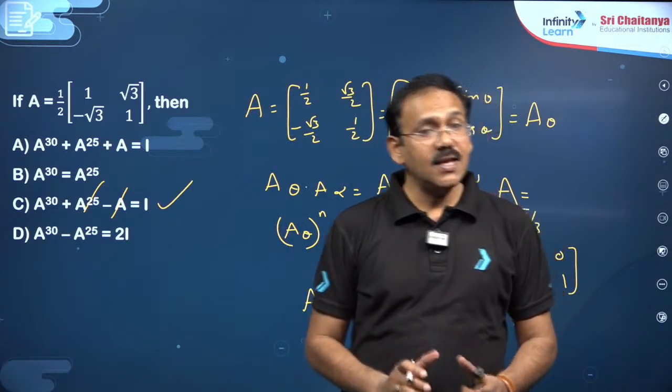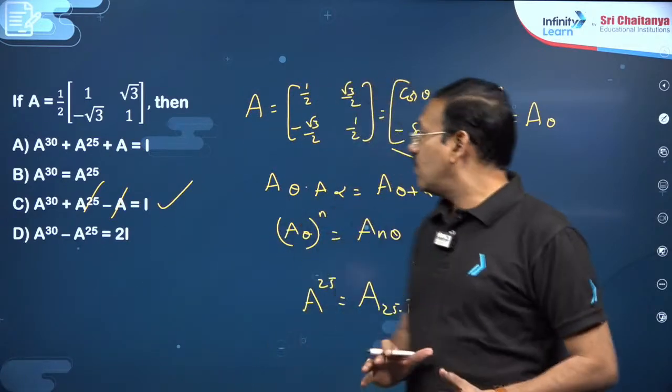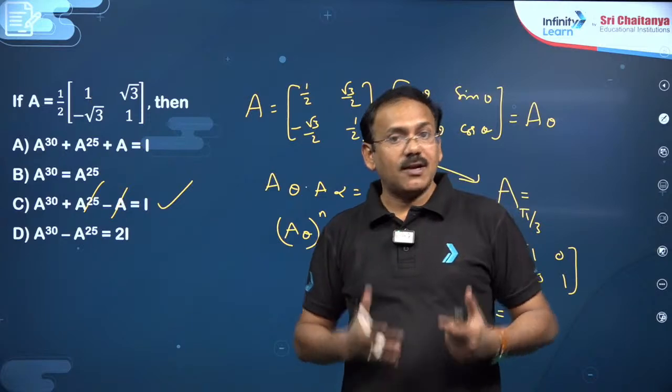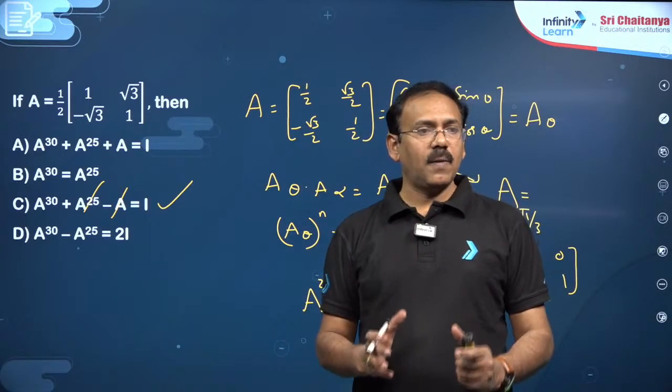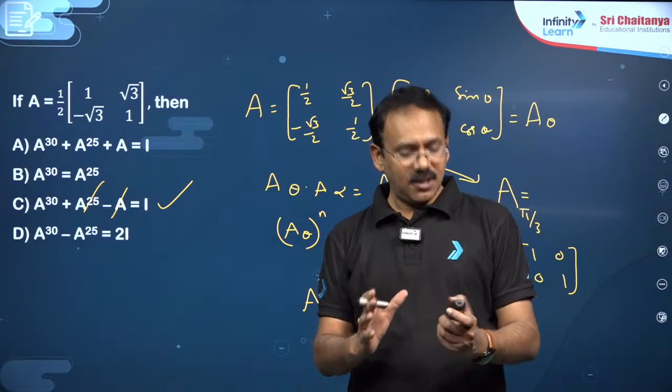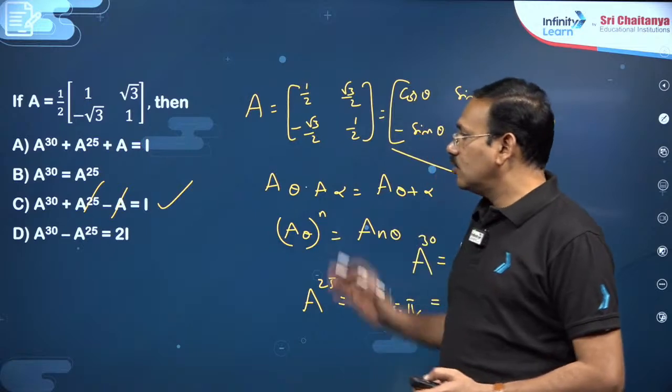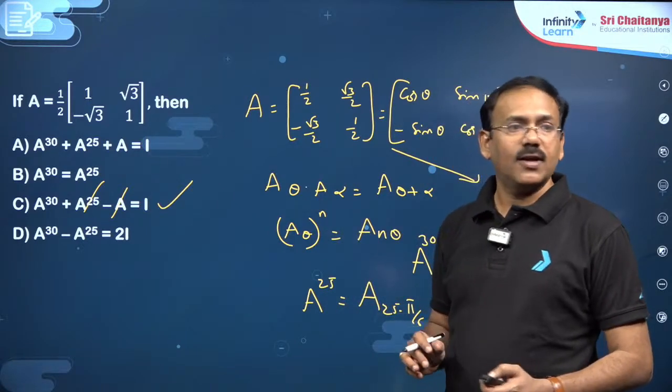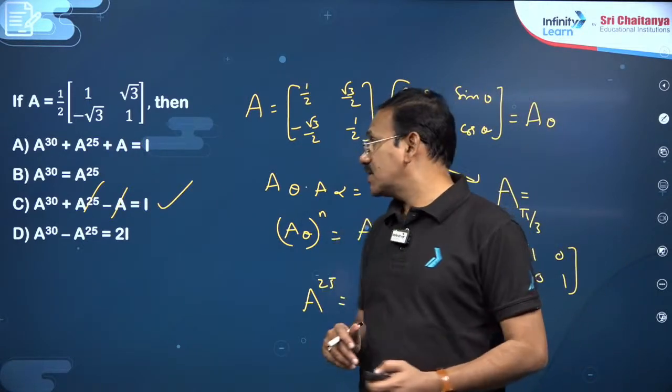When generally we see A power 30, it seems to be very difficult. How can I multiply this matrix 30 times? You need not multiply; you need to observe certain things, and accordingly you find higher powers of A. These problems we call induction based problems.